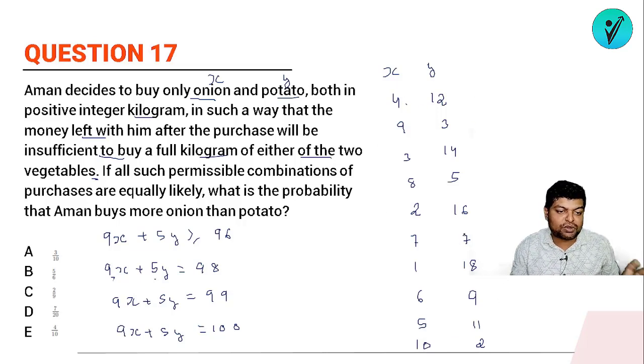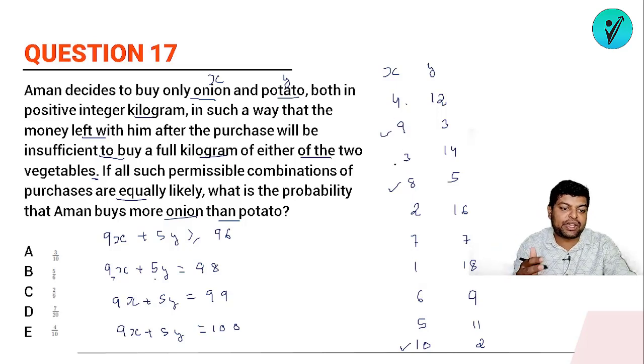So these much quantity he can buy. If all such permissible combinations of purchases are equally likely, what is the probability that Aman buys more onion than potato? So in how many scenarios he has bought more onions? Okay, onion is being represented by x, so here we have more onions, in this case we have more onions, and in this case we have more onion. Other cases, do I have more onions? No. So there are total 3 scenarios where we can get more onion, and total how many are there?